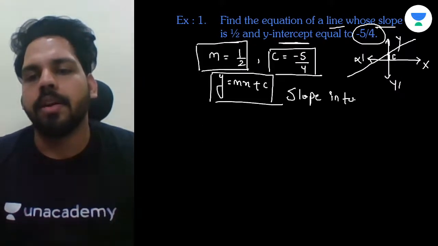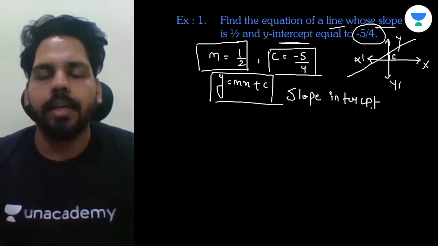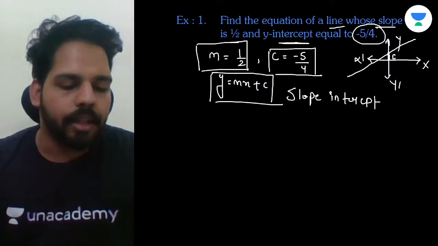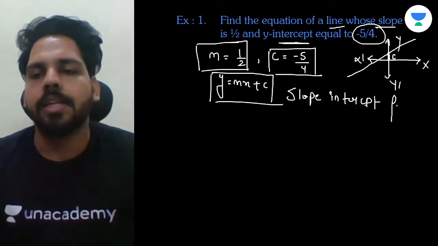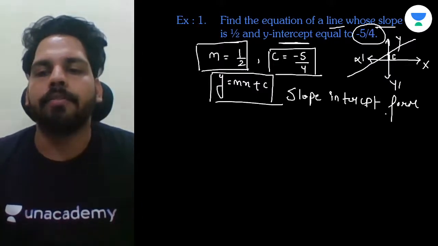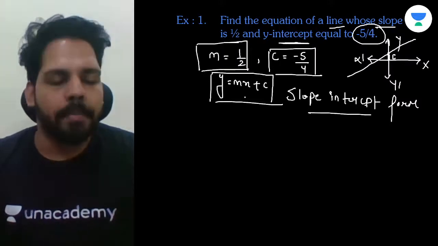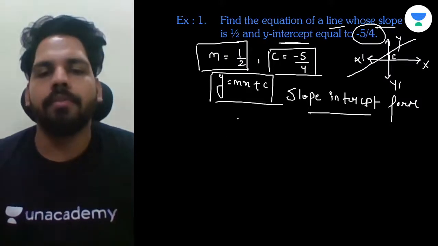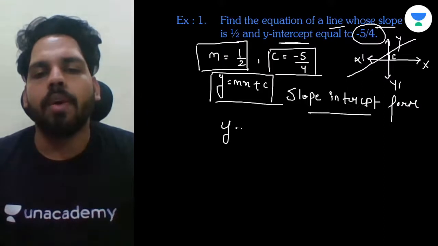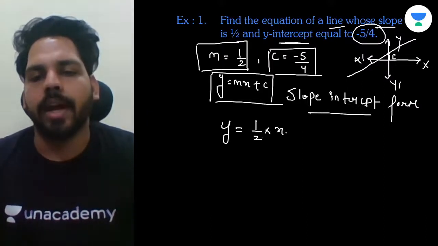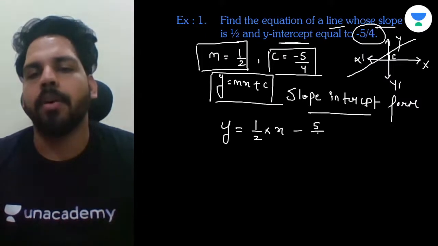Yes or no? If a line makes an intercept with an axis, in that case we can say slope intercept form. Understand? So here you can place the values. Now our equation will be like y is equal to m, which is 1 by 2, into x, and c is minus 5 upon 4.